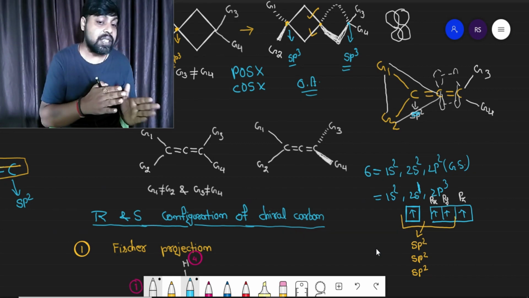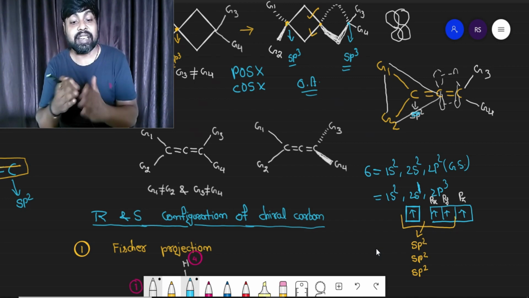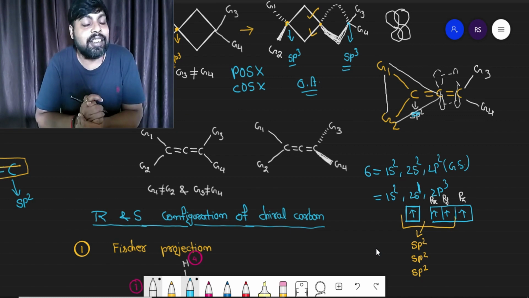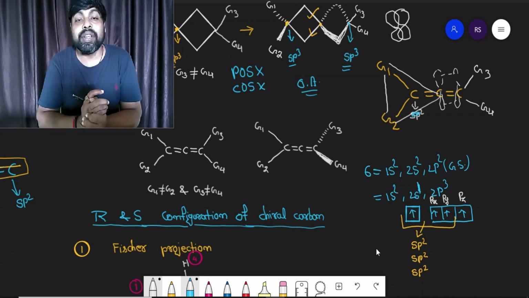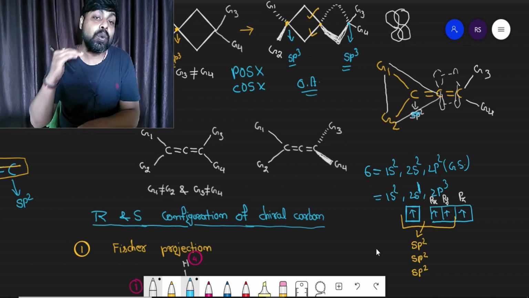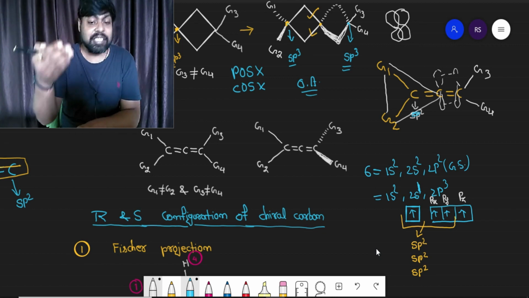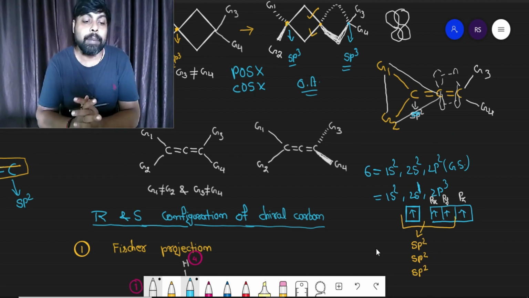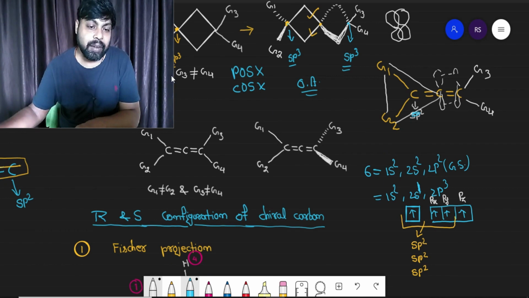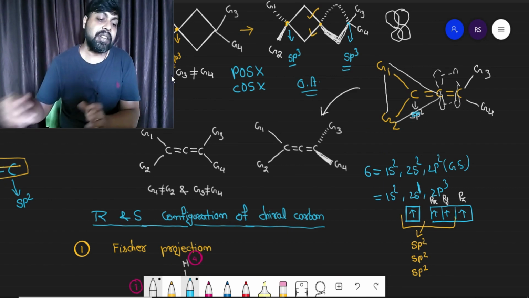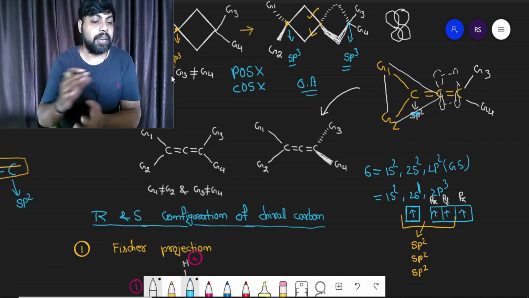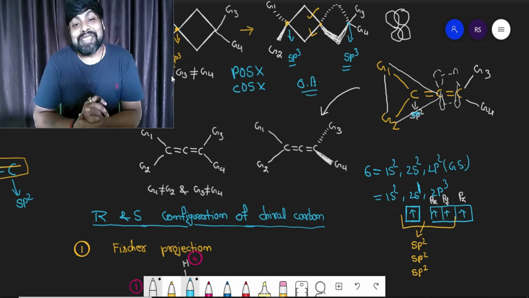And already you are saying the pi bond between 2 and 3 is in the plane of paper, then definitely the trigonal planar plane is going to be perpendicular to the plane of paper. That means that these G3 and G4 groups are going to be out of the plane that I have drawn here. You can see G3, G4 are out of the plane. I have drawn G3 inside the plane of paper and G4 outside the plane of paper. If you observe, again we have the similar situation.